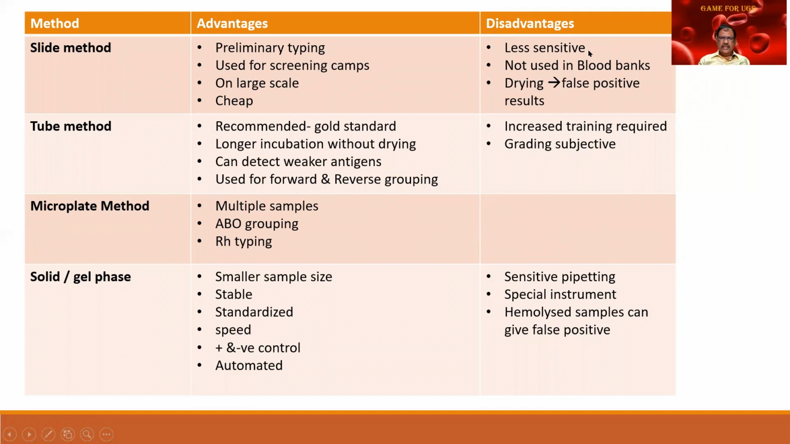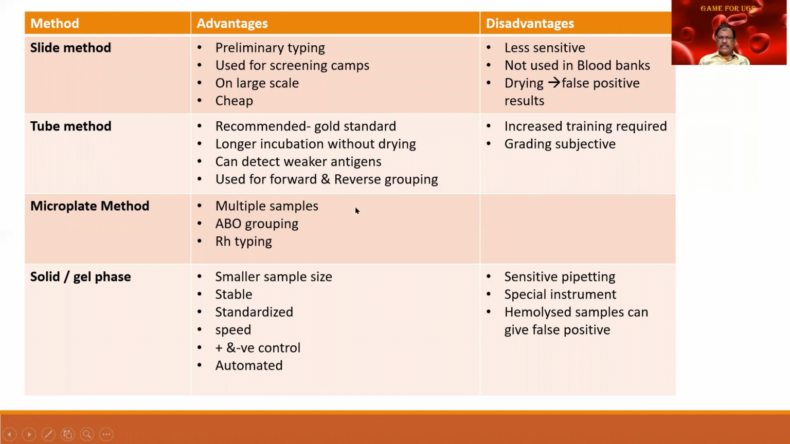Disadvantages, it is less sensitive. Sometimes there can be false positive results. Tube method is a gold standard method, but there is increased training that is required, and the grading, which I mentioned earlier, can be subjective. Subjective means it varies from person to person, from technician to technician. That can be not a disadvantage, but it should be used with caution.